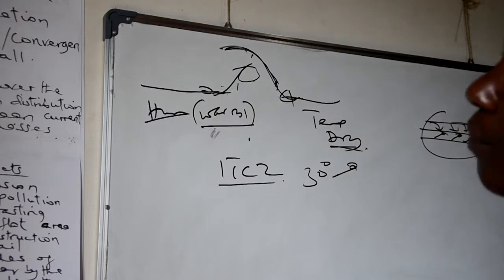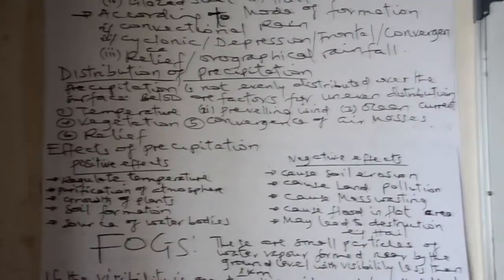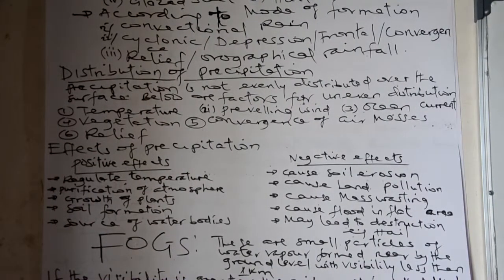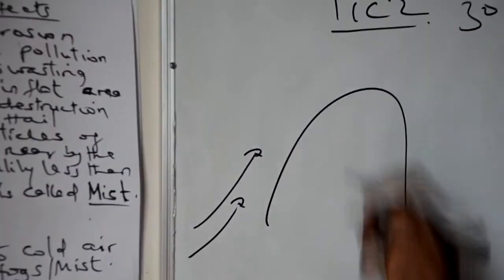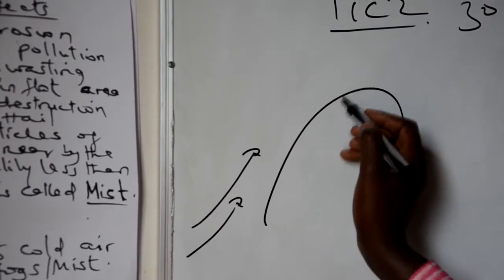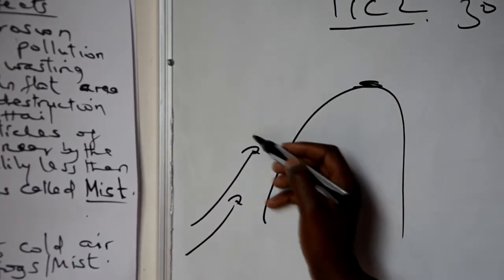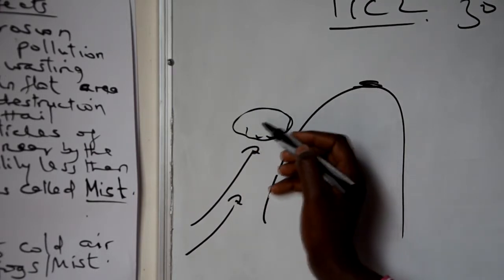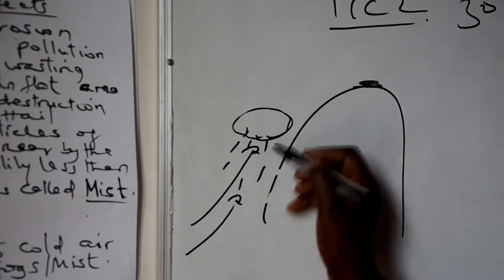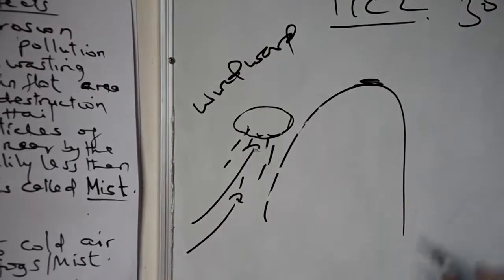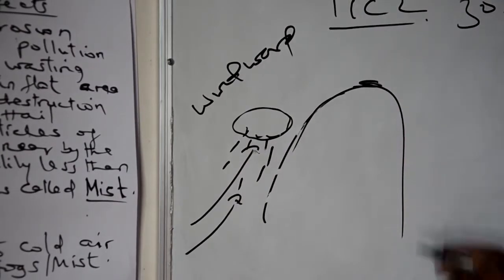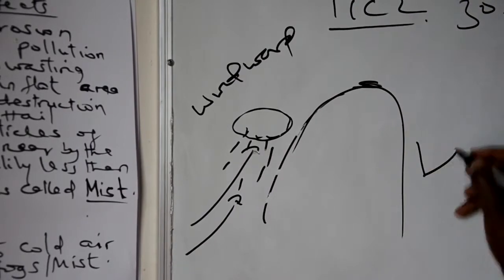The last type of rain according to mode of formation is relief or orographic. This is the kind of rainfall which takes place in areas of high altitude. For instance, when the air is passing one side of the mountains, it is forced up to high altitude. Before it crosses or reaches the summit, this air is condensed or saturated, making condensation and droplets of rain. This side is called windward. But the side which does not receive rain is called the leeward side.